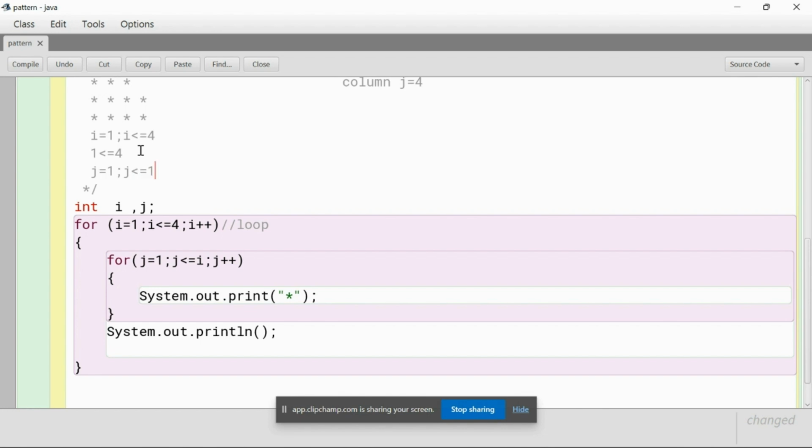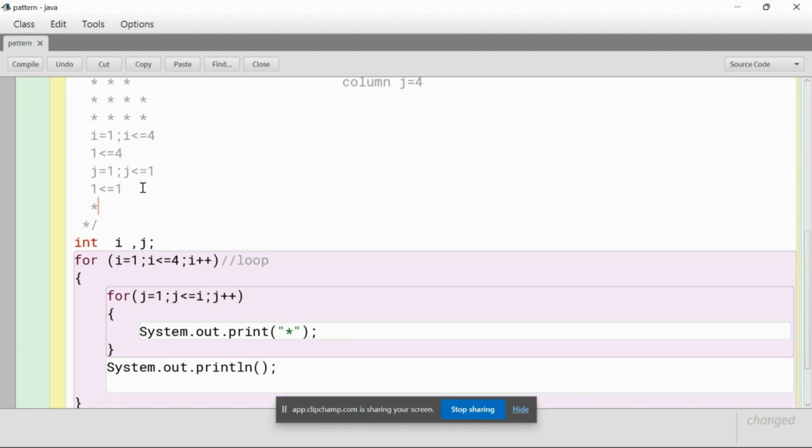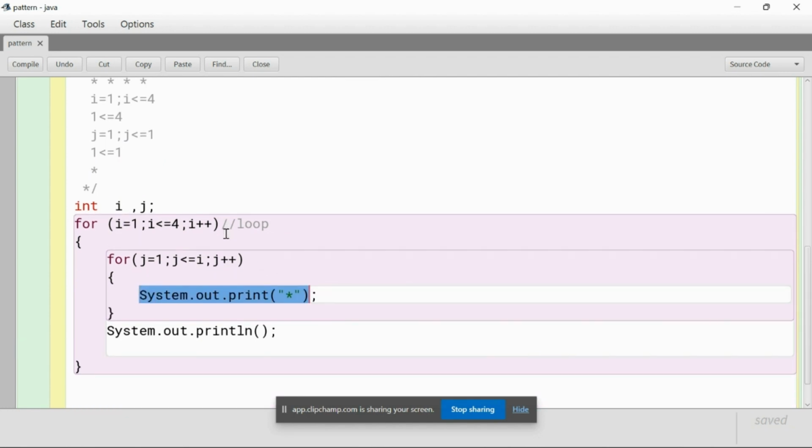Okay, so now it is going to check. How it is going to check is, does 1 is less than or equal to 1? Indeed it is. If the statement is true, it is going to go inside the curly bracket again, and it will print the asterisk number 1. Now let me go inside it and print an asterisk, because that's what the user said. Just print me an asterisk if this is true.